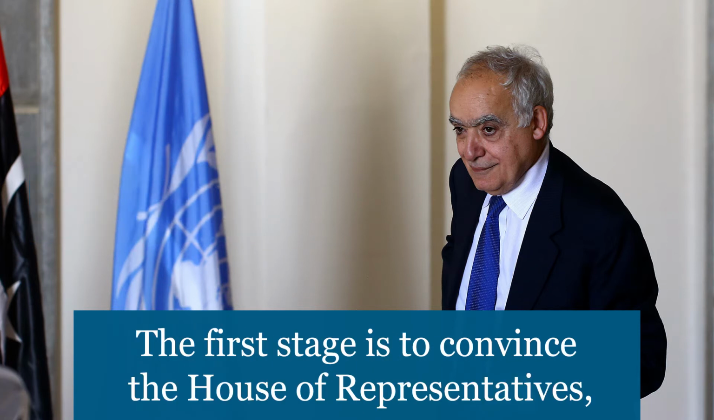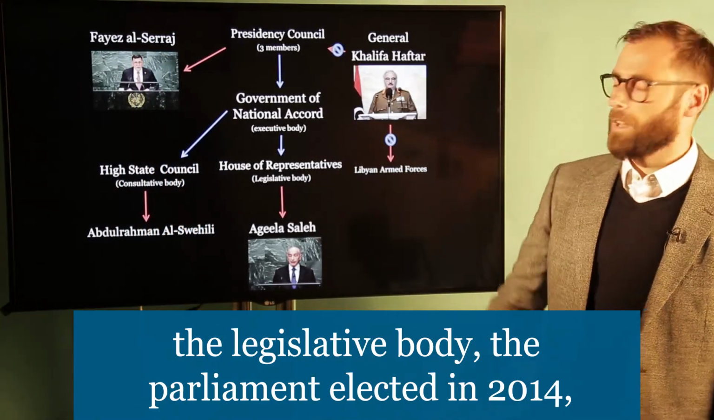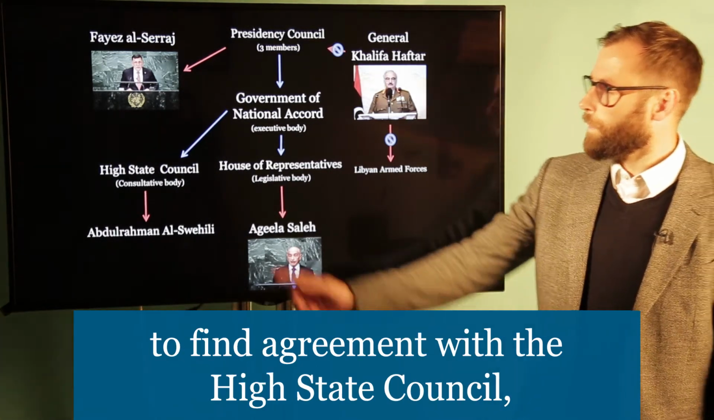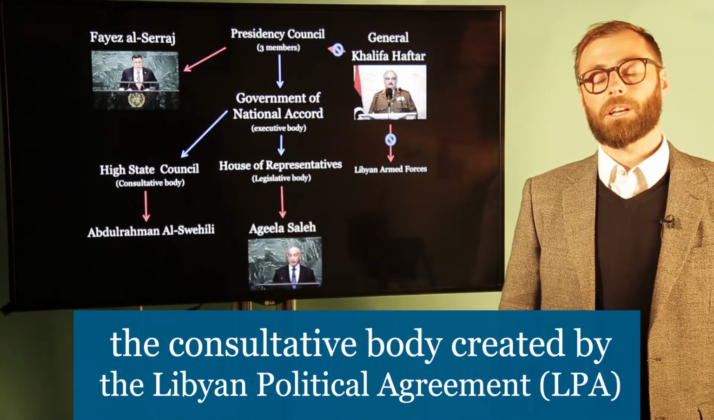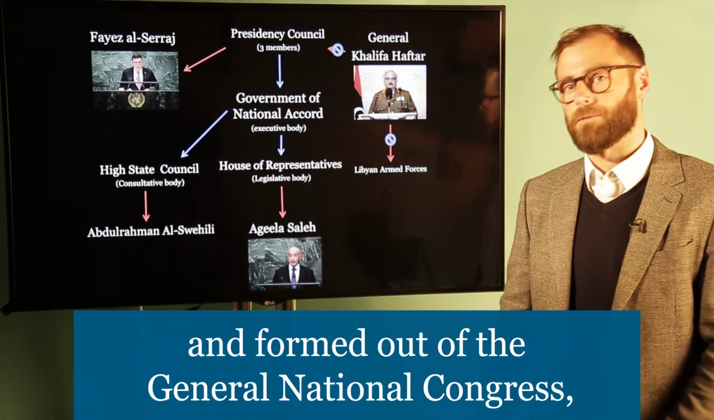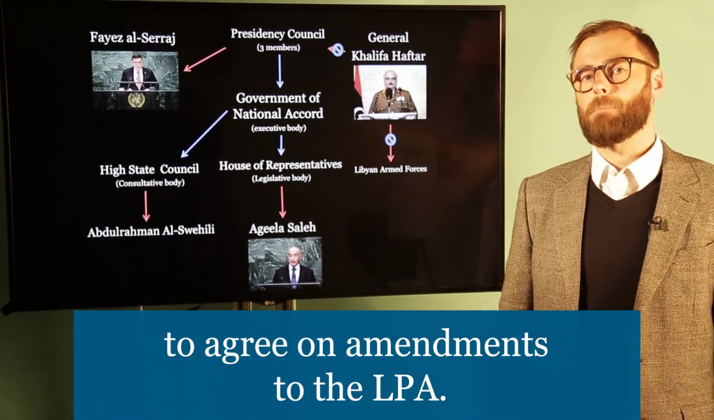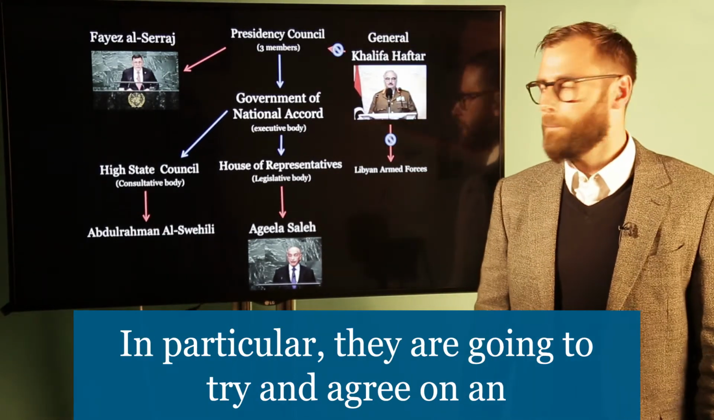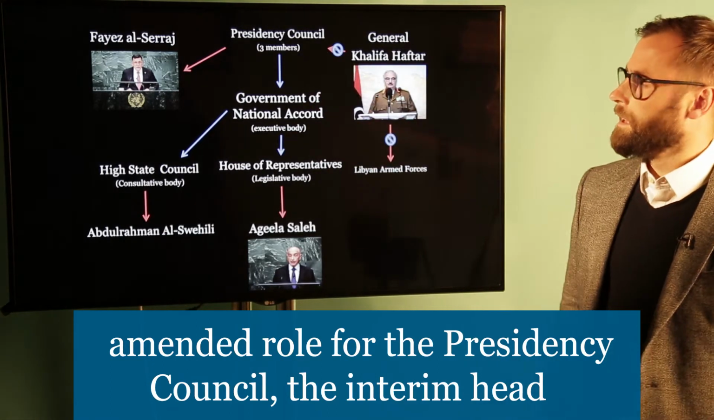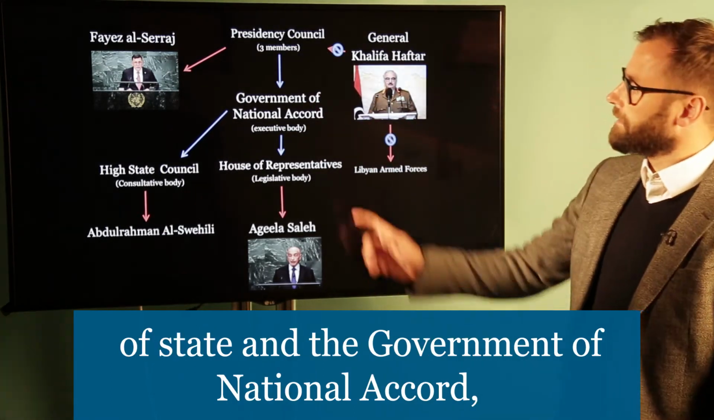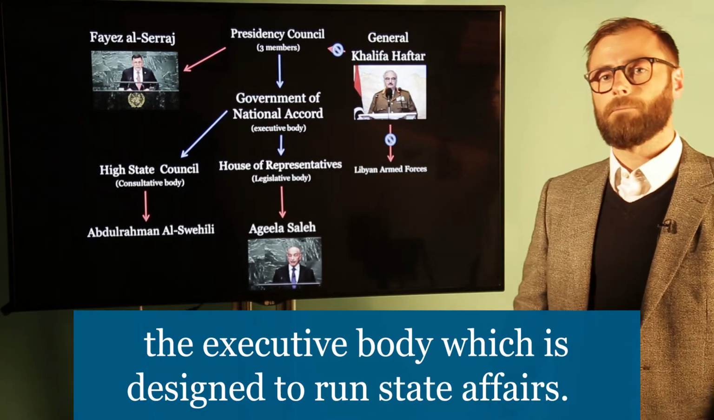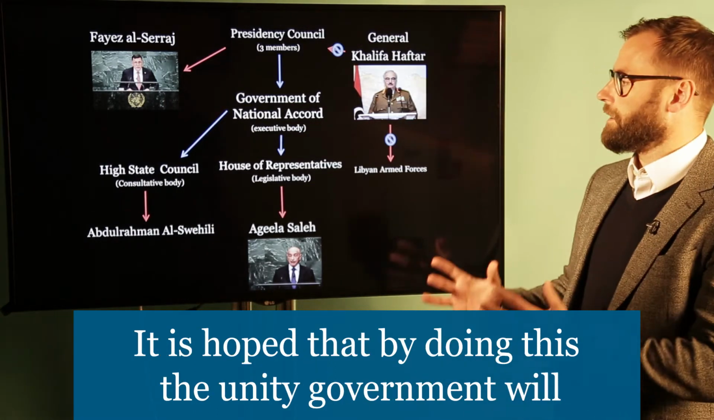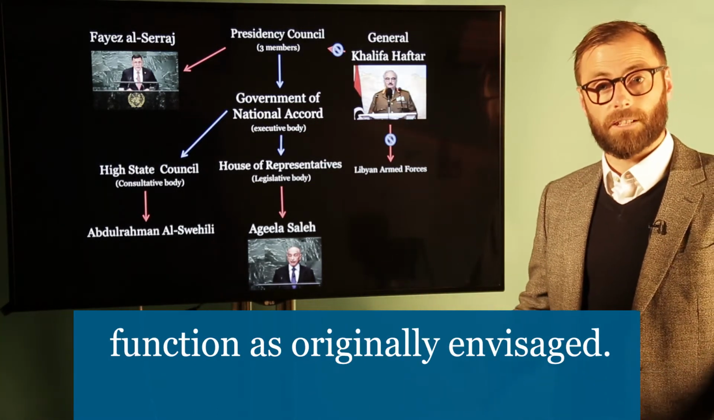The first stage is to convince the House of Representatives, the legislative body, the Parliament elected in 2014, to find agreement with the High State Council, the consultative body created by the LPA and formed out of the General National Congress, to agree on amendments to the Libyan Political Agreement. In particular, they're going to try and agree on an amended role for the Presidency Council, the interim head of state, and the Government of National Accord, the executive body which is designed to run state affairs. It's hoped by doing this that the unity government will function as originally envisaged.